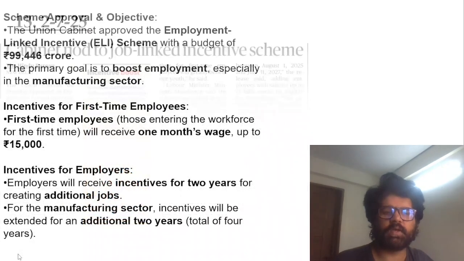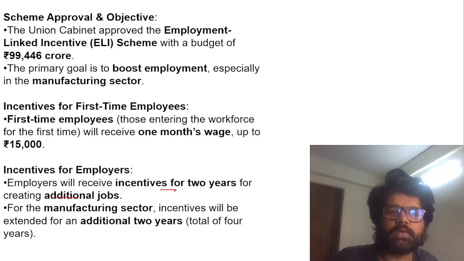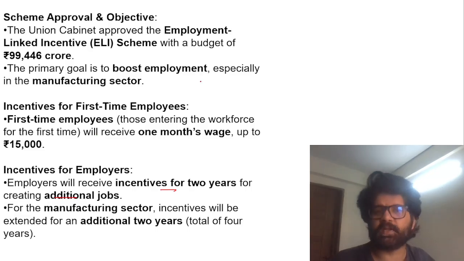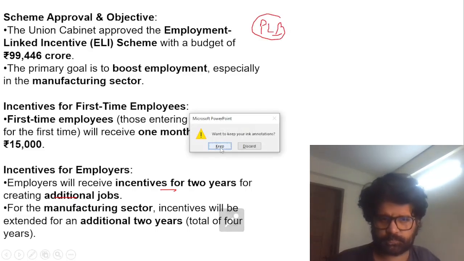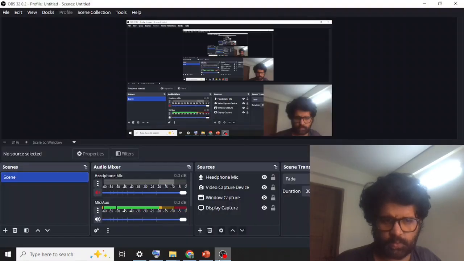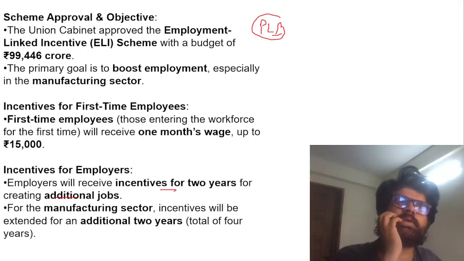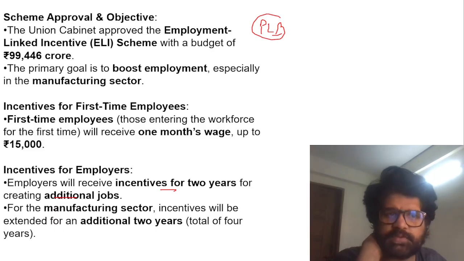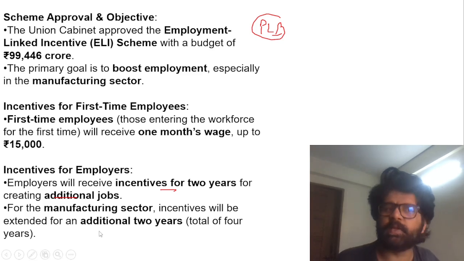Many people say it's just government giving money to employers. The employers will receive incentive for 2 years for creating additional jobs, so they will get some money. Basically it's like the production linked incentive scheme. In that scenario, if companies are producing more, they will get some incentive from government. Same thing with employment linked incentive. If employers are giving more jobs, then they will get some money from government.